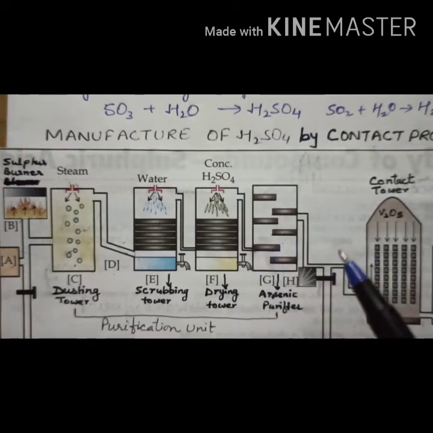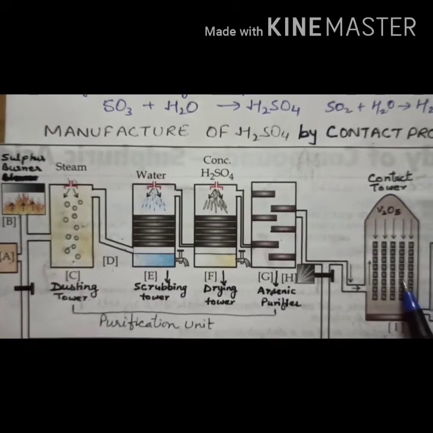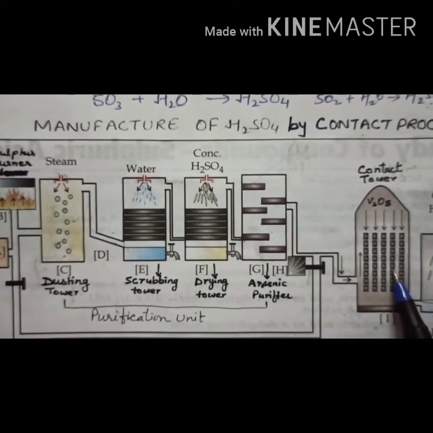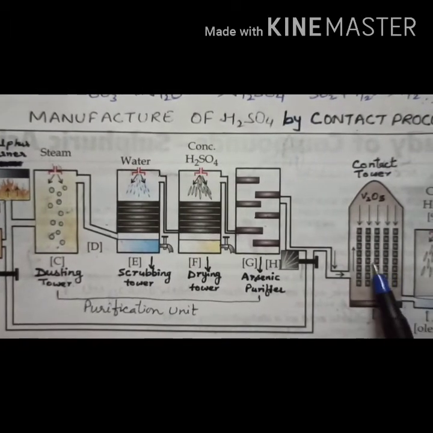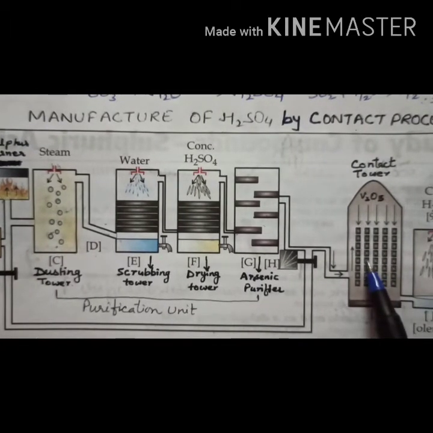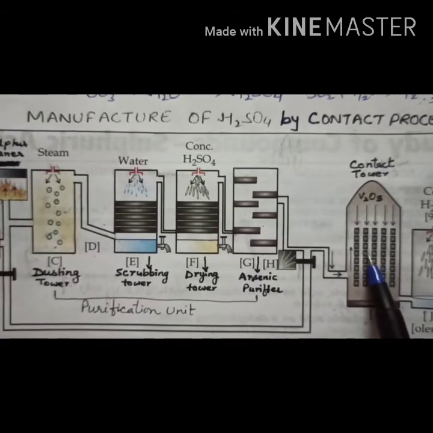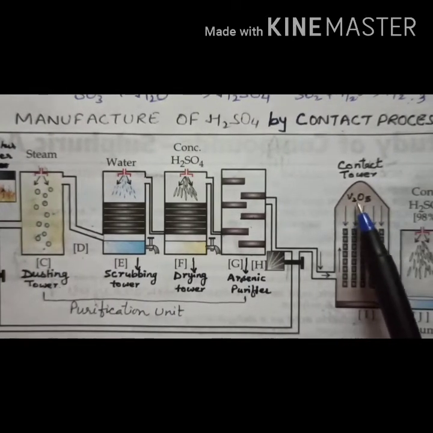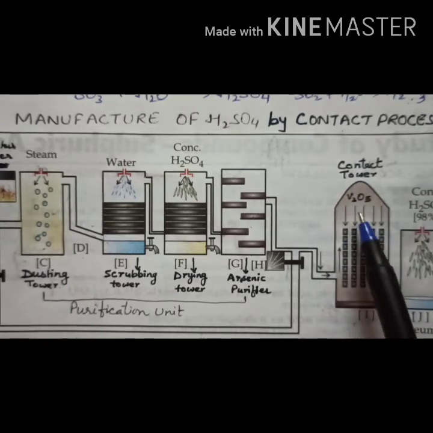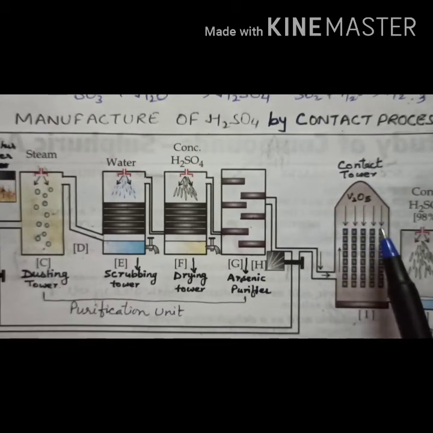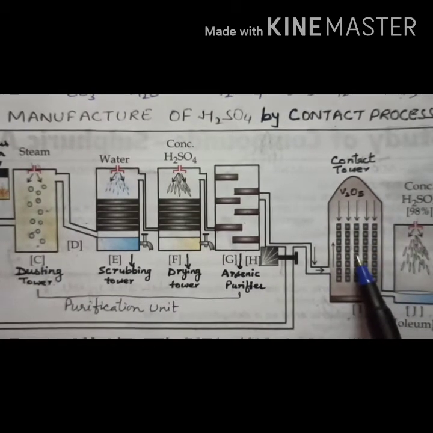Then it is passed through this contact tower. Here in the contact tower, the reaction takes place. This sulfur dioxide combines again with oxygen and forms sulfur trioxide in the presence of a catalyst, that is vanadium pentaoxide. The catalyst used in the contact tower is vanadium pentaoxide. Here SO2 plus O2 gives you SO3, which means sulfur trioxide is formed.